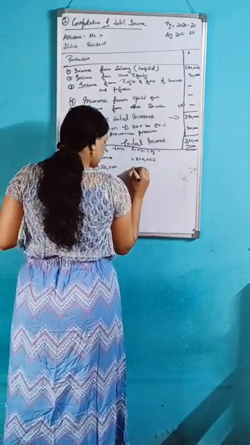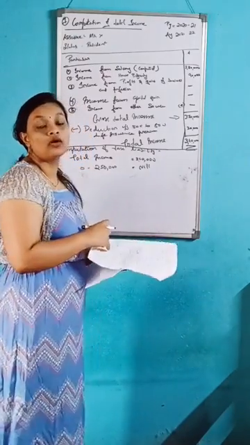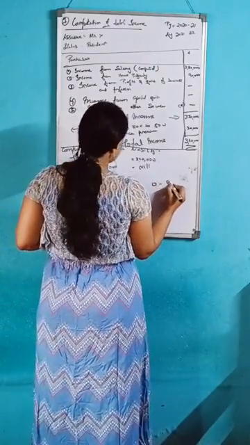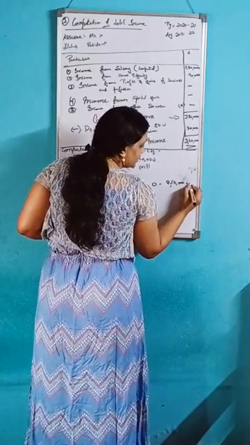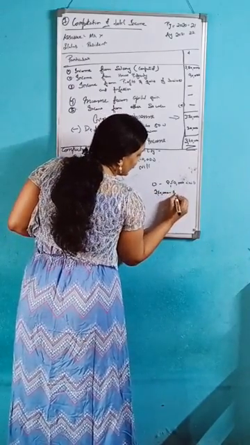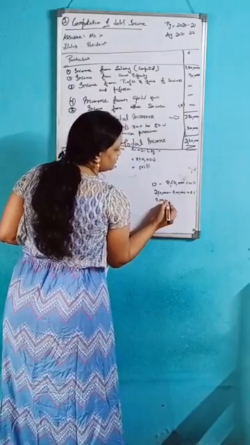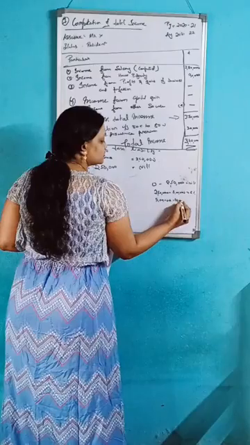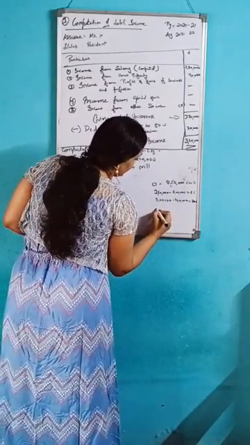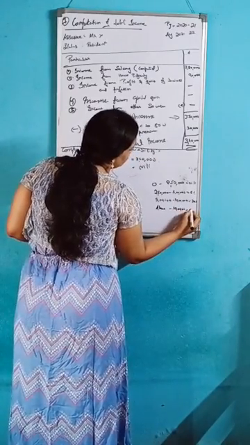After that, 0 to 2,50,000 is nil. You have studied the format, isn't it? If the age is below 60 years, then you should use the format: 0 to 2,50,000 is nil, 2,50,000 to 5 lakh is 5%, 5 lakh to 10 lakh is 20%, and above 10 lakh you will write 30%.